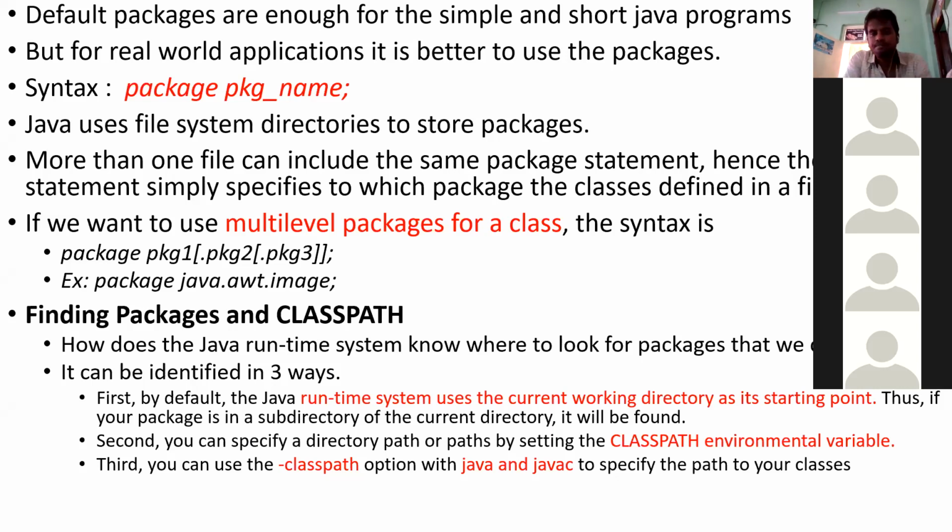I'll show from the starting onwards, because previously I showed all the programs from the Eclipse IDE, the integrated development environment. There you didn't find any class path. I didn't set any class path or any commands. I directly wrote the code and executed it, and we got the output.